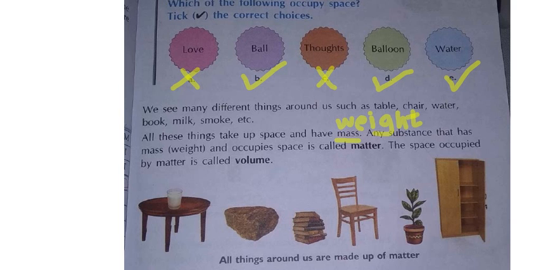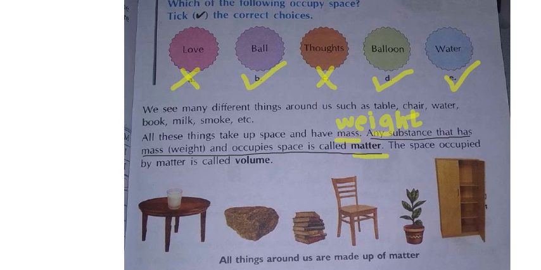See, what is matter? They will ask you. What will you write? Matter means any substance that has mass. Mass means nothing but weight, and that occupies space is called matter. See here, I am underlining the definition of matter, children. You need to write this one. Any substance or thing that has weight and occupies space is called matter.